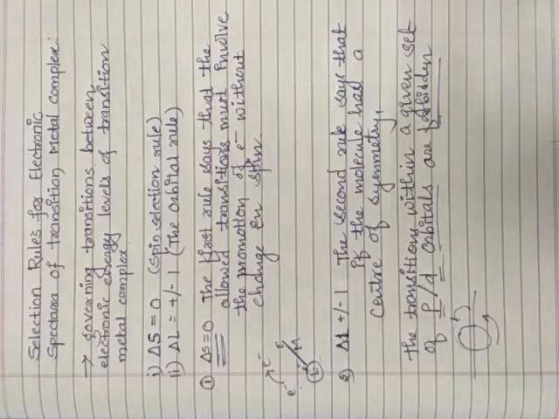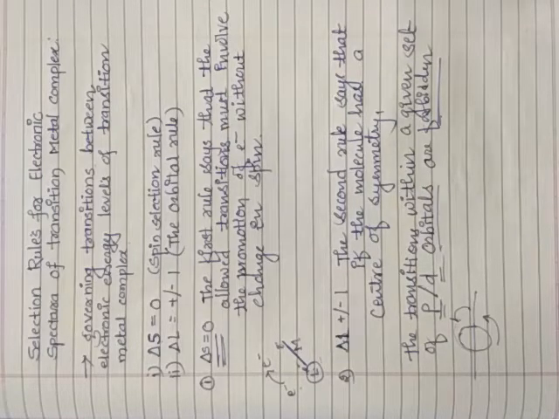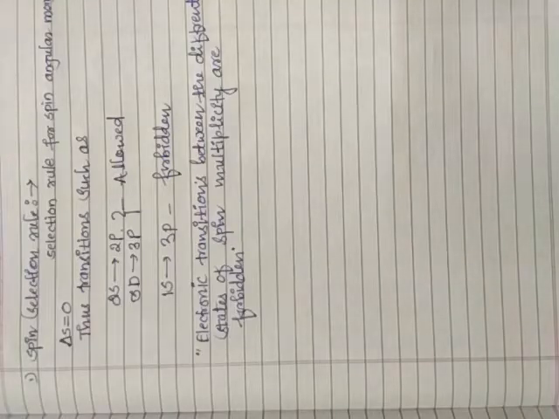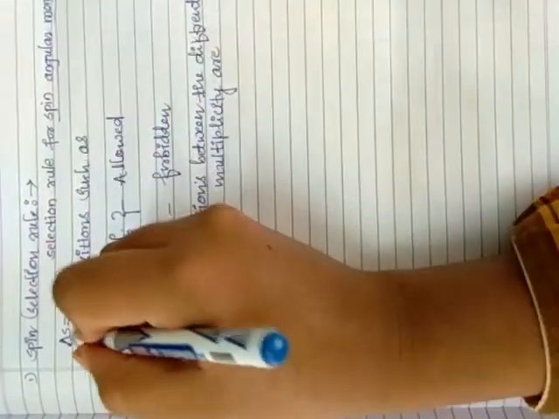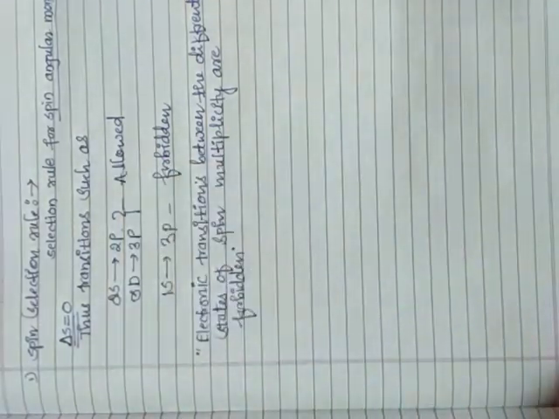Now let's study the detailed rules, the spin selection rule first, and next the orbital or Laporte selection rule. The selection rule for spin angular momentum is delta S is equal to 0.